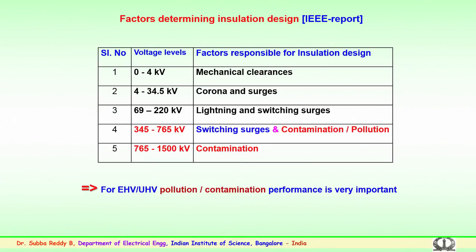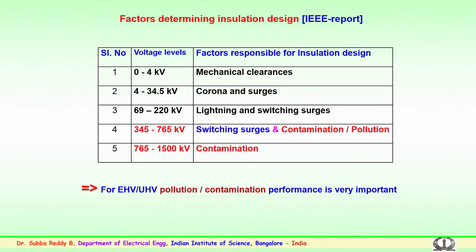Further, from 220 kV level up to 765 kV, you can see that lightning is also considered, but apart from lightning, switching surges play much more role in the line design, and you can see the contamination or pollution. So, contamination or pollution dominates above 400 kV and higher voltage levels, which we call EHV, extra high voltage, or ultra high voltage range.